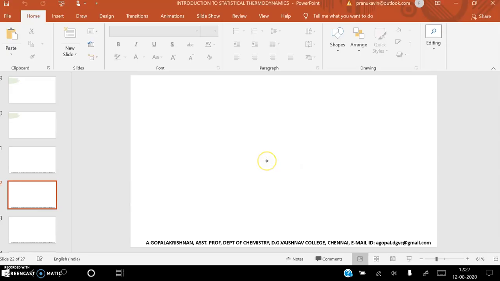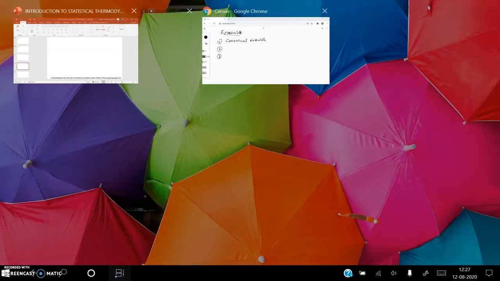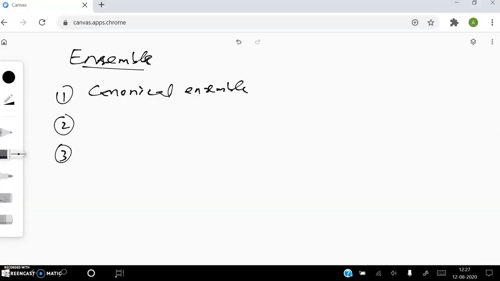Then, ensemble. What is an ensemble? An ensemble is nothing but a collection of identical units of a system.